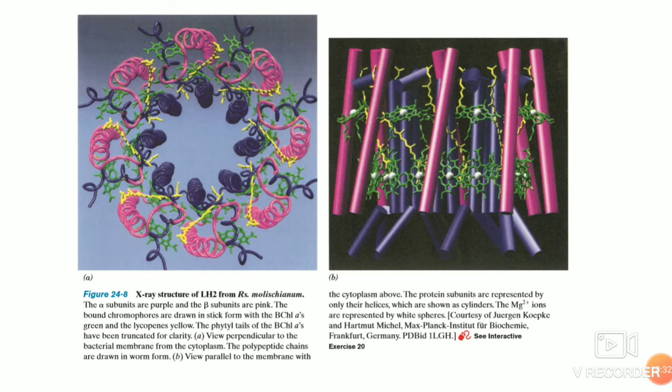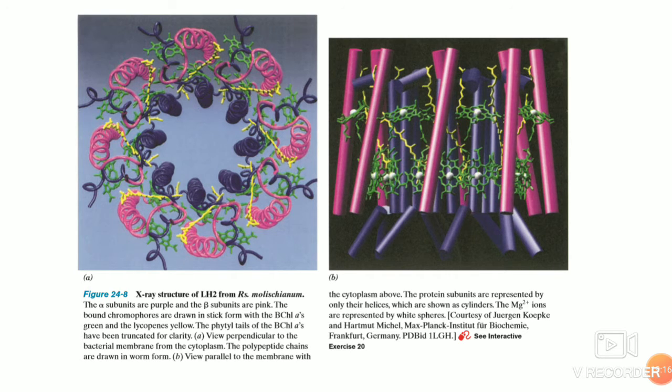The 8 lycopene molecules are the yellow molecules in picture A. You can see the 8 lycopenes in yellow, and the green ones are the bacterial chlorophyll molecules. Some are bound tightly to the complex and some are loosely arranged on these subunits. The alpha and beta subunits consist largely of single helices that are aligned perpendicular to the plane of the membrane in which they are embedded. It's important to know the diameter of light harvesting complex 2 is 31 angstrom.